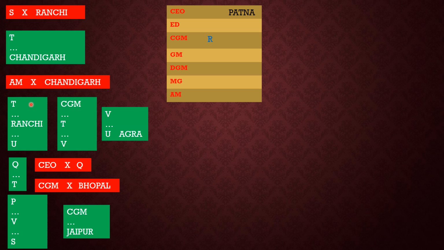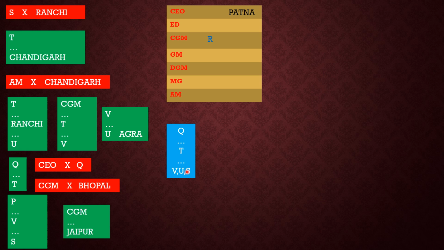So what we can write is, from the statement T Ranchi U, we can say that T will be over U. Then CGM TV, we can say that T will be over V. PVS, we can say that V will be over S. Now T will be over V and V will be over S, so T will be automatically over S. And one more statement, Q dot dot T, that is Q will be over T, means T will be below Q. So we can say that Q will be over T and below T there will be at least three persons: V, U and S.